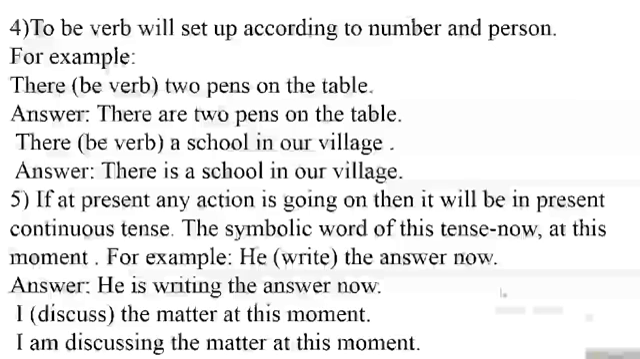Number 5 rule: if at present any action is going on, then it will be in present continuous tense. The symbolic words of this tense are now, at this moment. For example, he write the answer now. Now is bearing the symbolic word of present continuous tense. So the verb write, which is kept in bracket, is in the wrong position. So the correct form of this verb would be: he is writing the answer now.